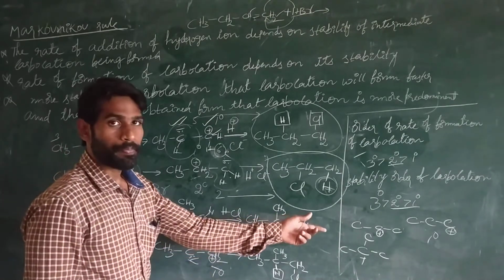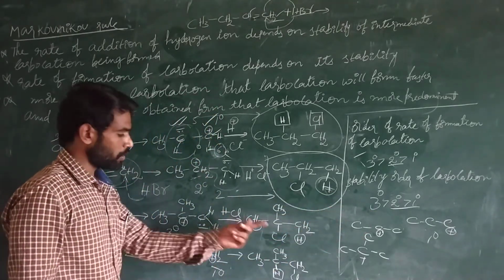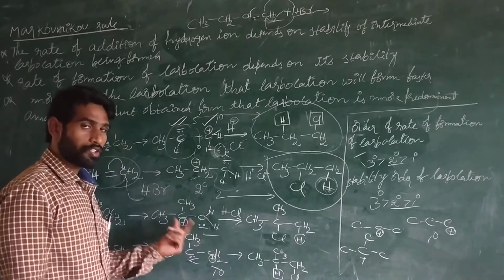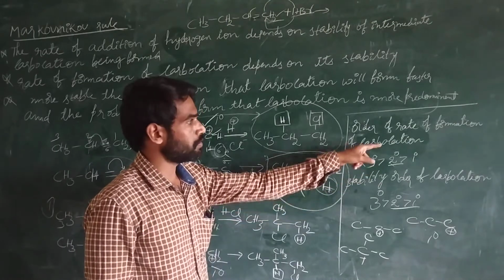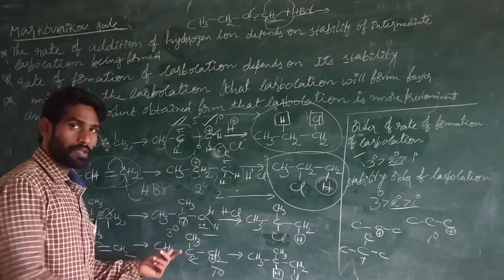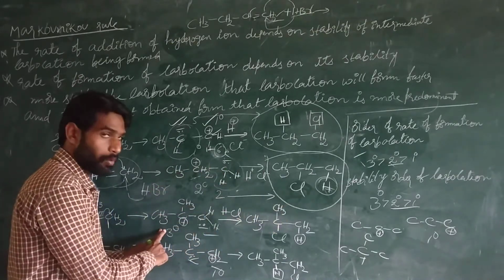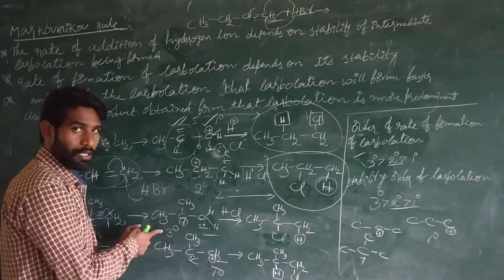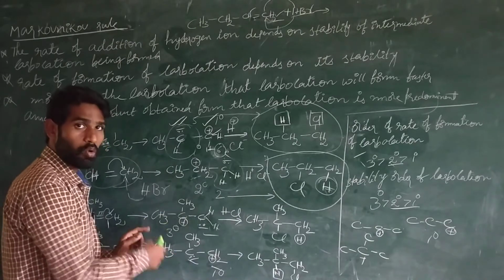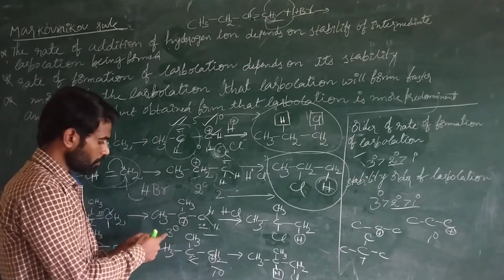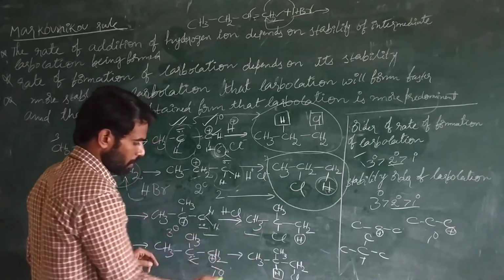According to the stability, which carbocation is more stable? Tertiary carbocation is more stable compared to the secondary and primary. And which carbocation is formed faster? Tertiary carbocation is formed faster because its reactivity is more. Due to its greater stability, that carbocation is formed much faster. Say there is a competition between the primary carbocation and the tertiary carbocation. Among these two, the tertiary carbocation wins because it has more strength, more stability. That's why the tertiary carbocation wins, and its product is formed faster compared to this one.